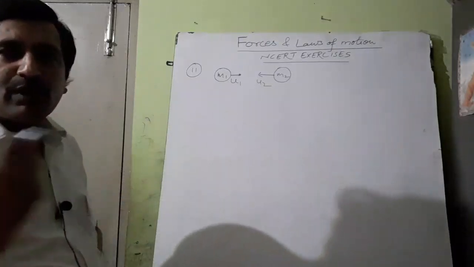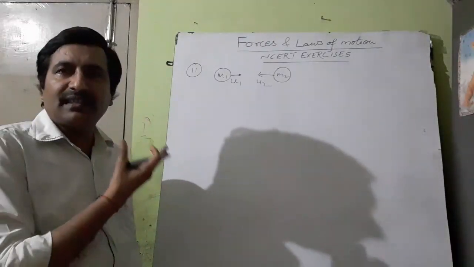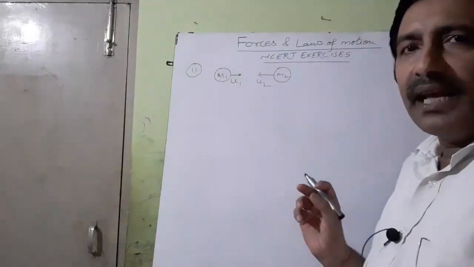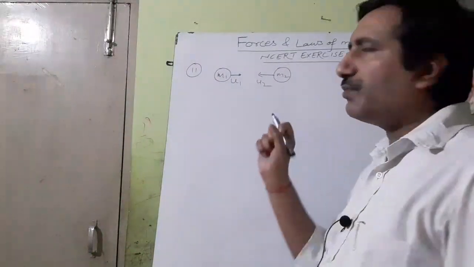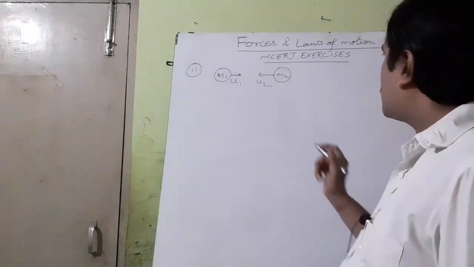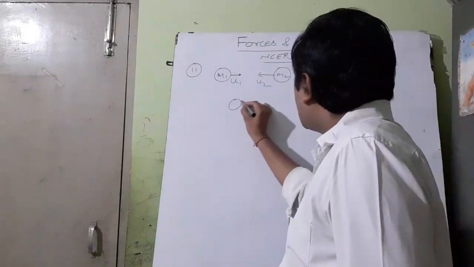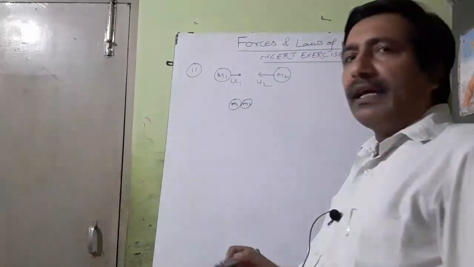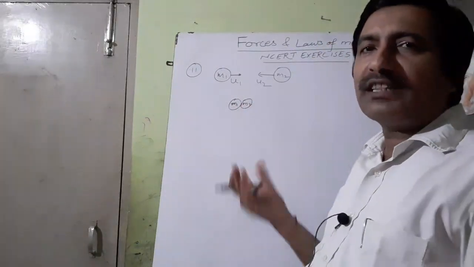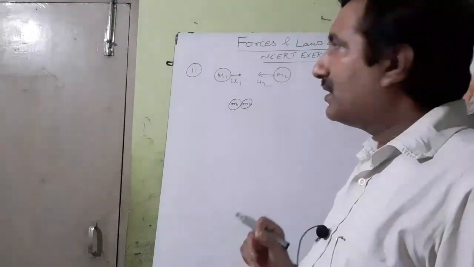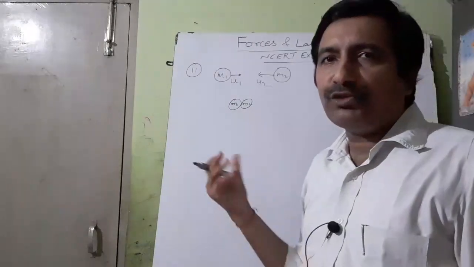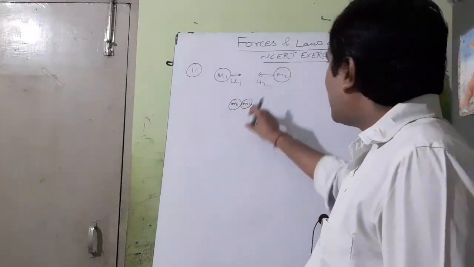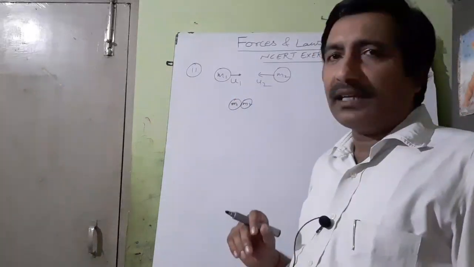After that they collide with each other. You can understand that there is a definite collision, and when they collide, they stick with each other. Now this is m1, this is m2, and they start moving together, or they may stop. That will depend upon the result of the mathematical solution. But they are stuck together.